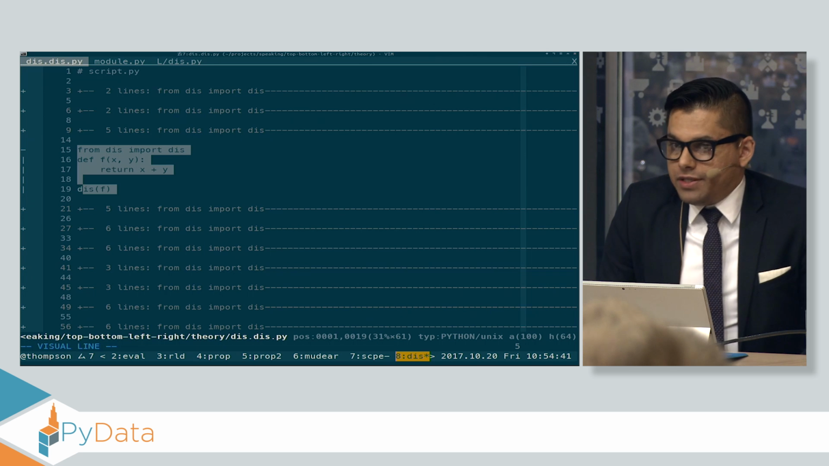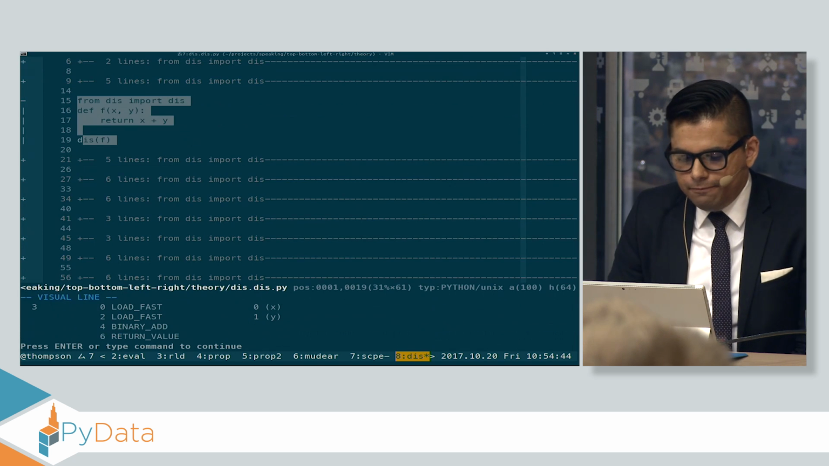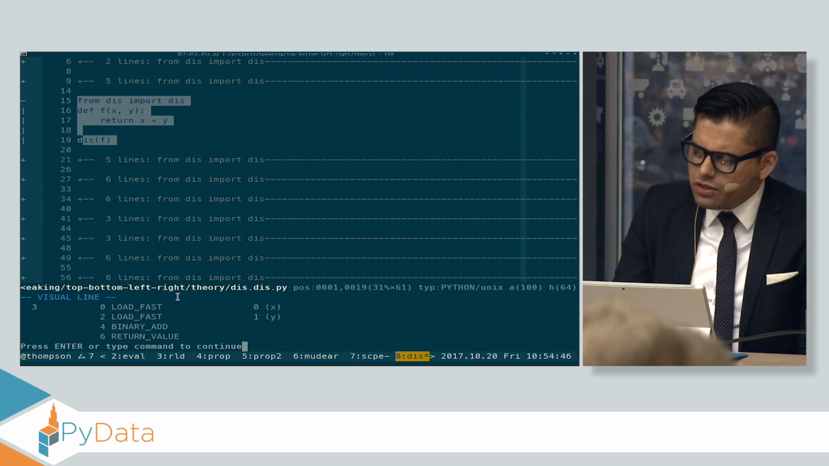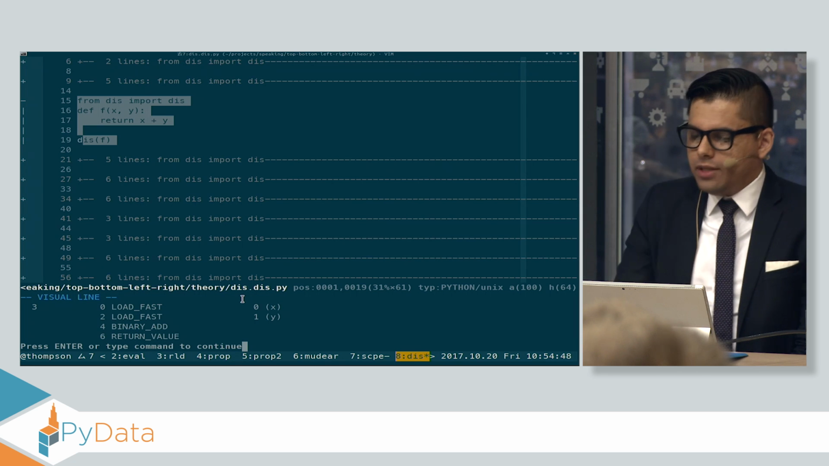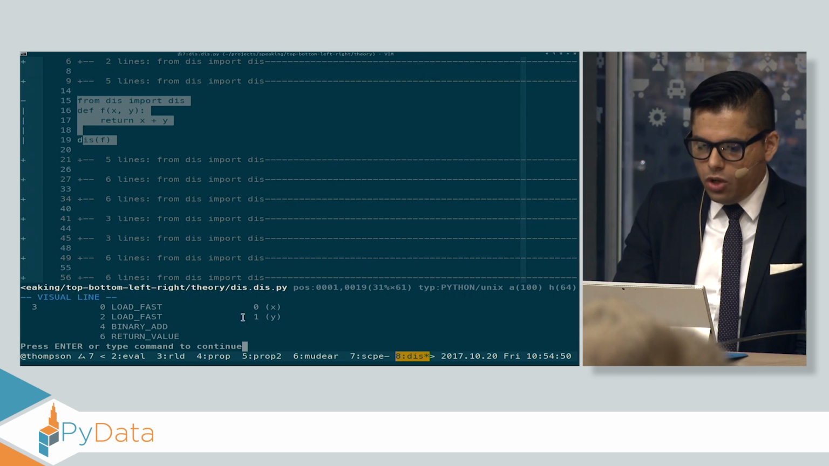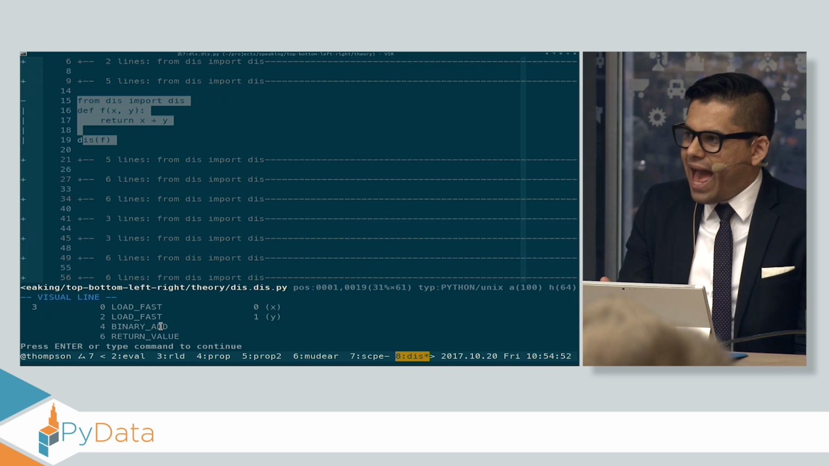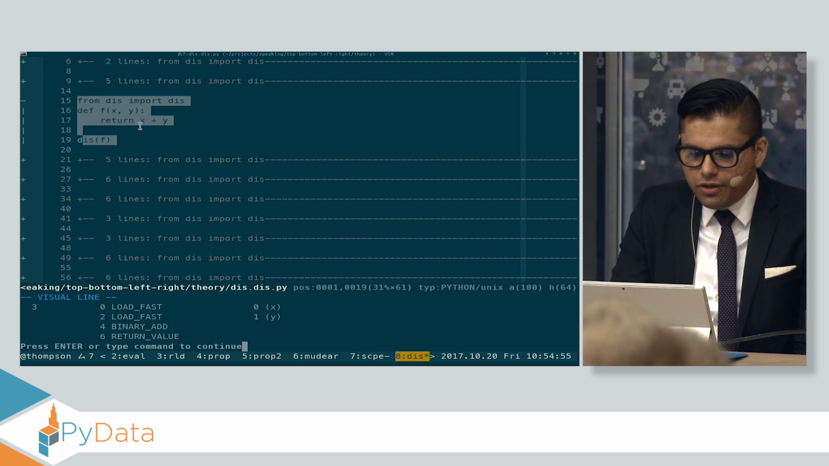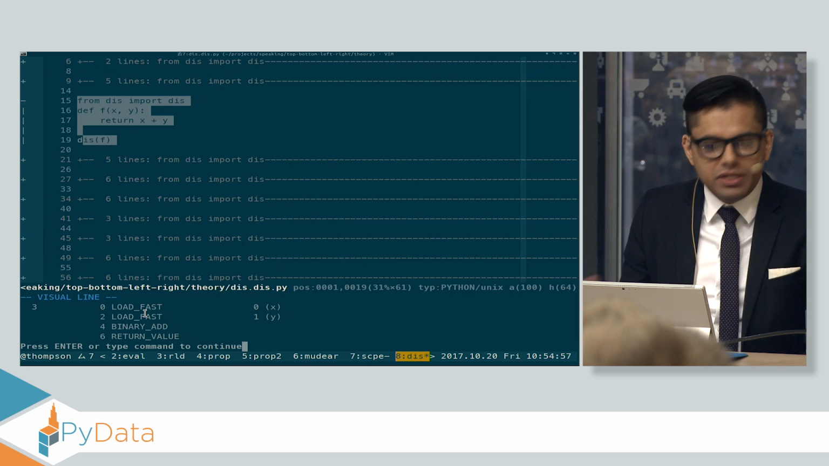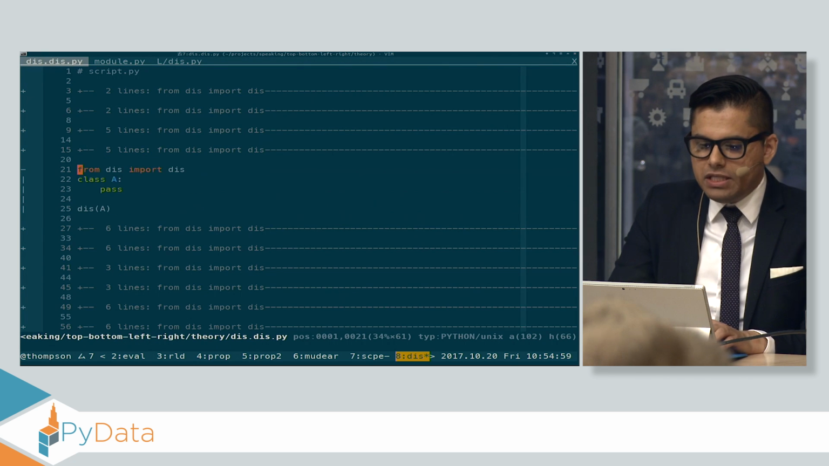Let's disassemble this function and see what it looks like. Well, it's load fast, so I don't know what fast means, but I know what load means. It loads the variable x, it loads the variable y, it does a binary add. Well, yeah, it does. It adds 2 things together, and it returns that value. Okay, pretty simple. So the bytecode actually is quite easy for me to read.